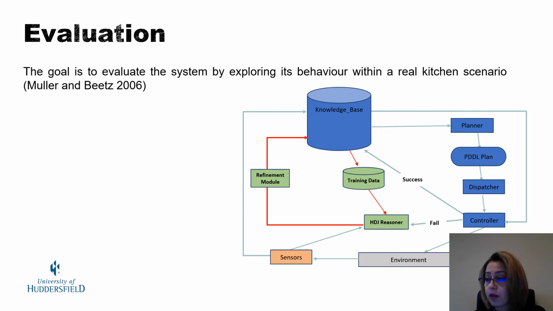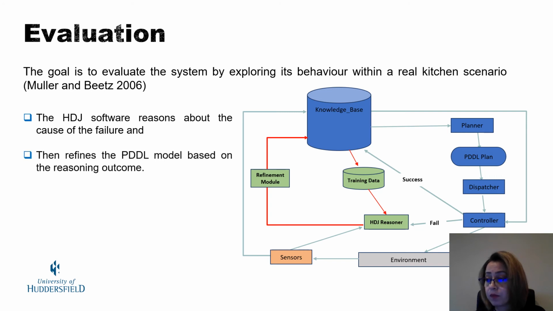We test the efficiency of the HDJ system reasoning function with failed plans to identify the cause of the execution failure. The artificial intelligence and machine learning fields aim to create human-like intelligence and cognitive functions associated with the human mind.